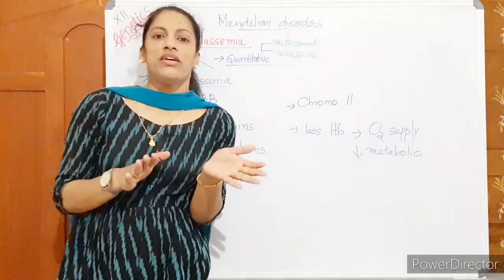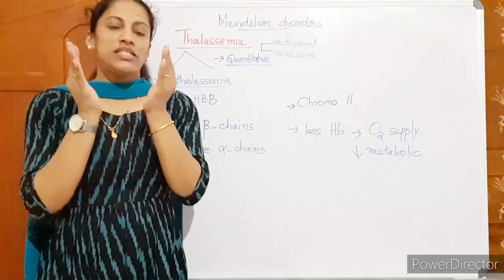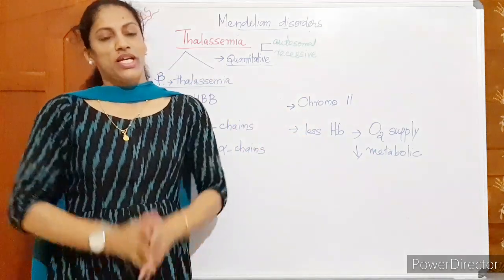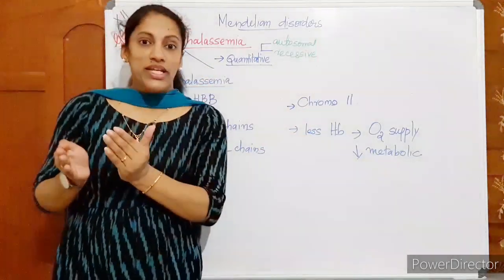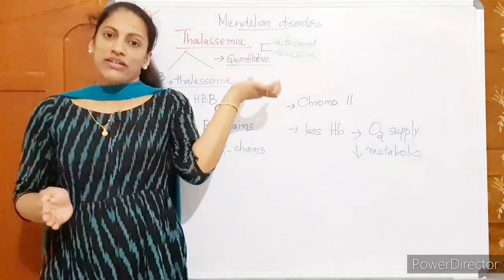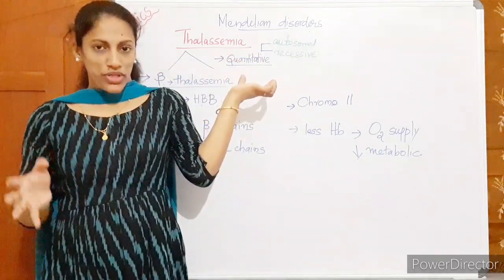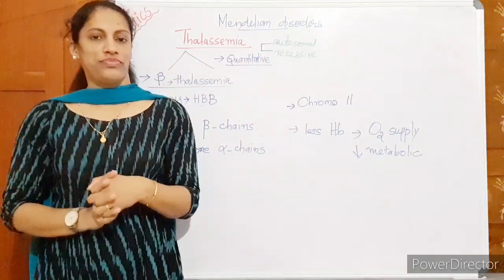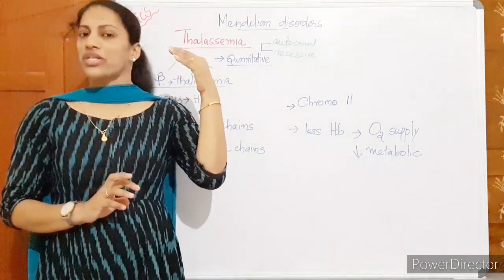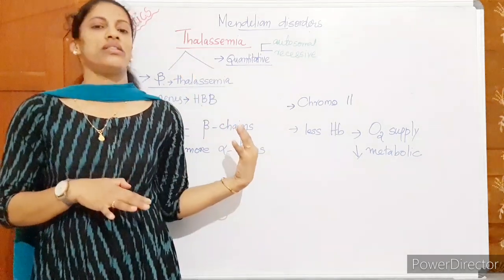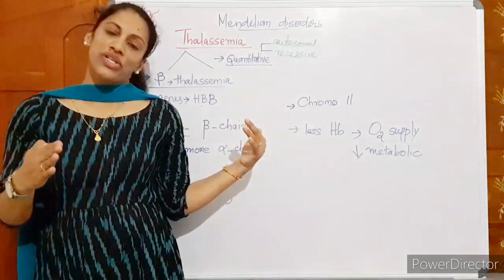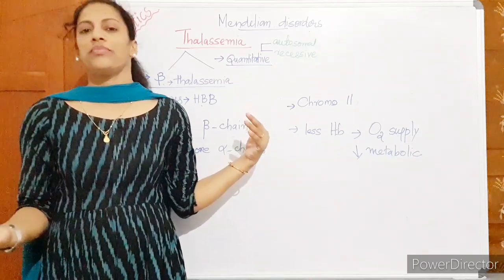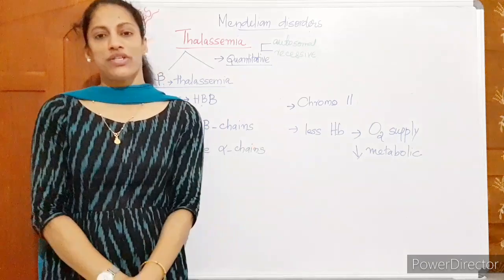Okay, so when we compare sickle cell anemia and thalassemia, sickle cell anemia is a qualitative disease connected to hemoglobin. Thalassemia is a quantitative disease connected to hemoglobin. Here there is not enough hemoglobin produced, whereas in the previous case, sickle cell anemia, hemoglobin is malformed. So there it is polymerization of HB. Here there is reduction in synthesis of HB. In alpha thalassemia, the alpha chain is reduced in number. In beta thalassemia, the beta chain is reduced in synthesis.